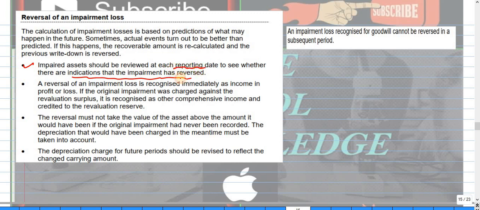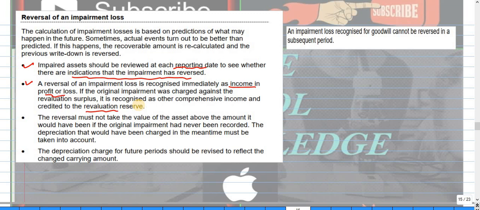Why are we doing this impairment asset review? Because we want to check whether there is any reversal of impairment. The second thing you will do is recognize the reversal of impairment directly in profit or loss as a gain, as income. If the original impairment loss was charged against the revaluation surplus, the reversal is credited to the revaluation surplus. We did a question where we had 10,000 of revaluation balance for that specific asset.